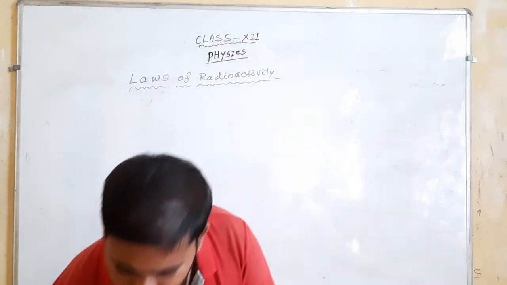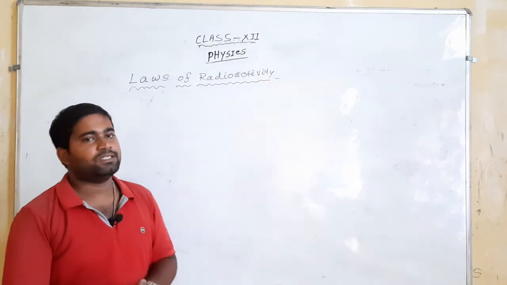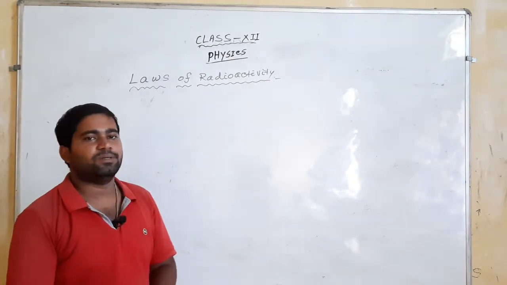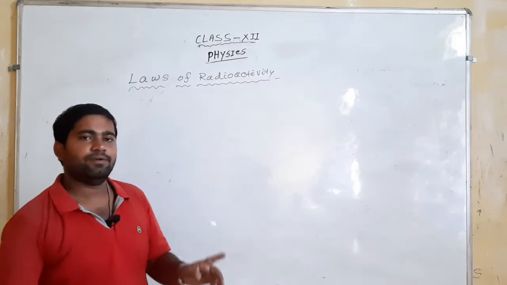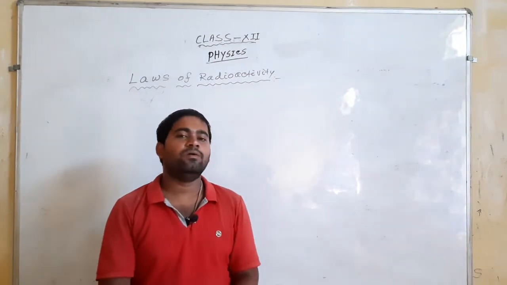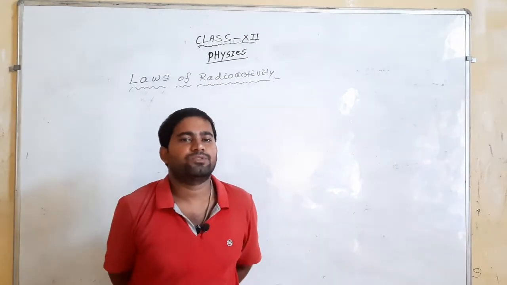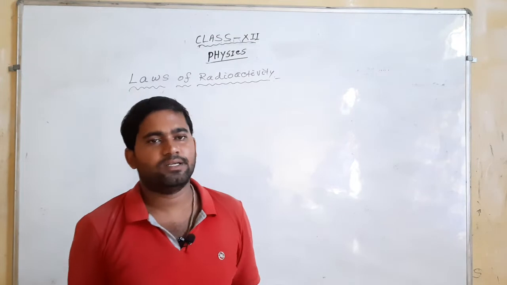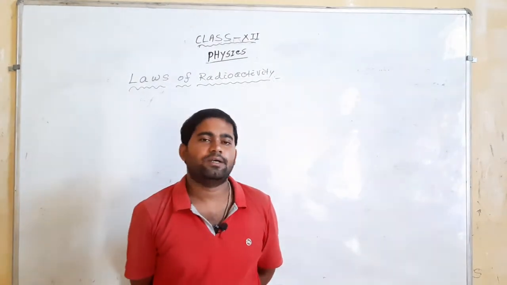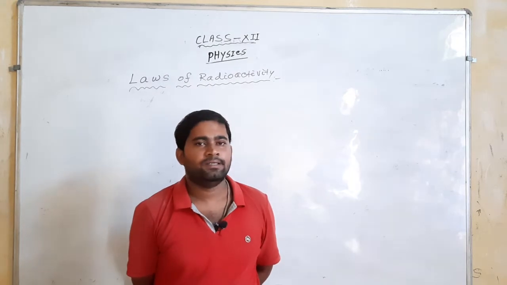If we observe the laws of radioactivity, what do we find? Radioactivity is a spontaneous process in which there is always emission of some penetrating particles like alpha, beta and gamma.